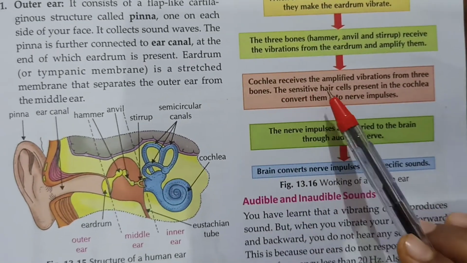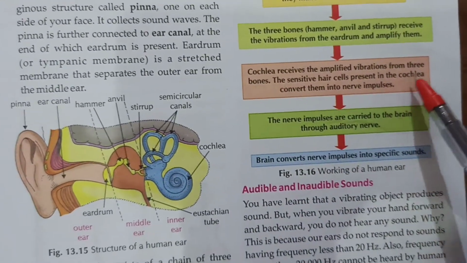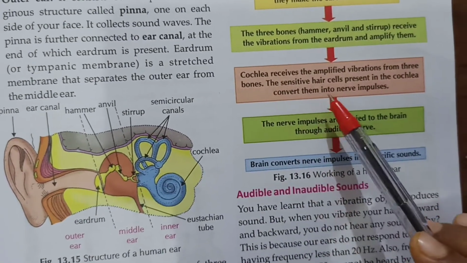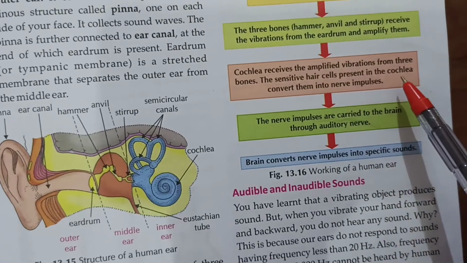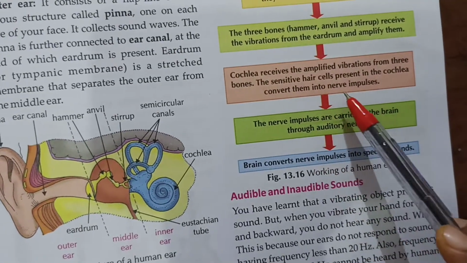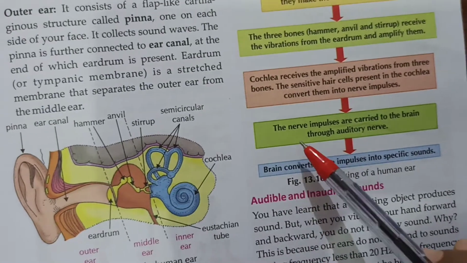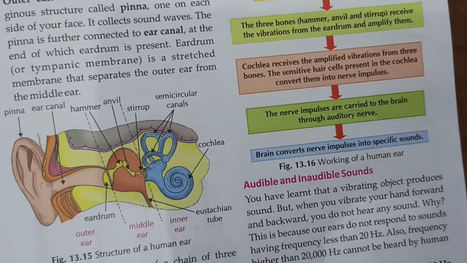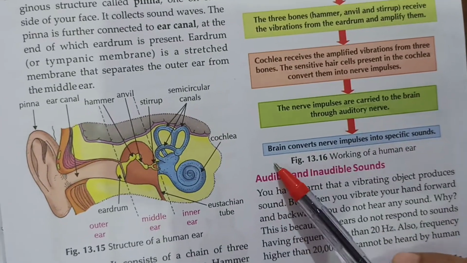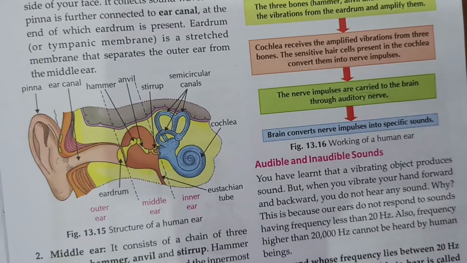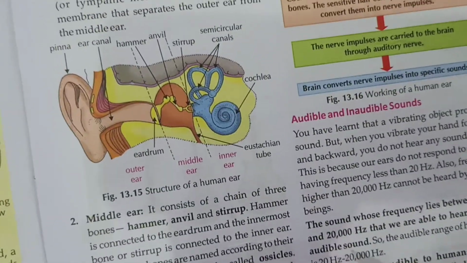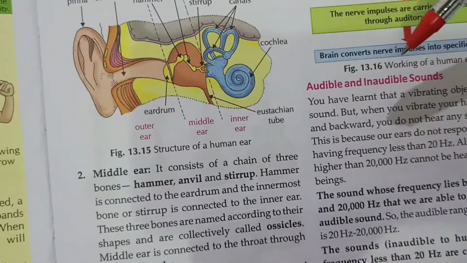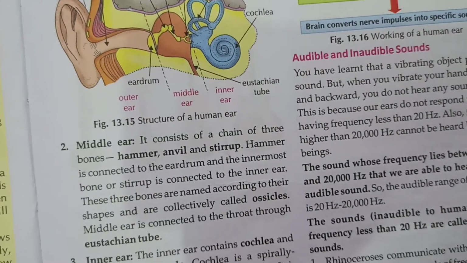Then the cochlea receives the amplified vibrations from the 3 bones. The sensitive hair cells present in the cochlea convert them into nerve impulses. The nerve impulses are carried to the brain through the auditory nerve. Then the brain converts the nerve impulses into specific sounds. This is the working of a human ear. The next topic is audible and inaudible sounds.